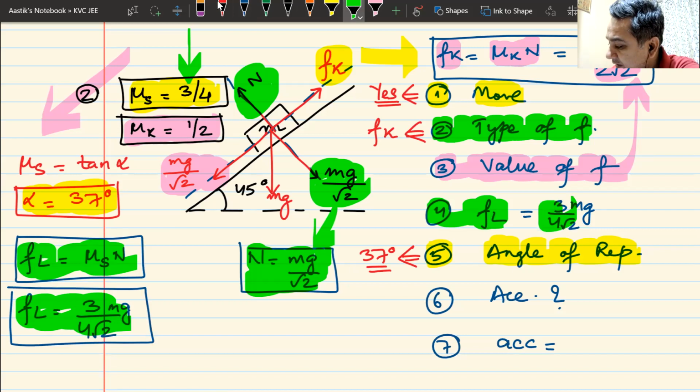Can I have some raise hand that we understand this? Okay, that is limiting friction. Now, come to the next question.